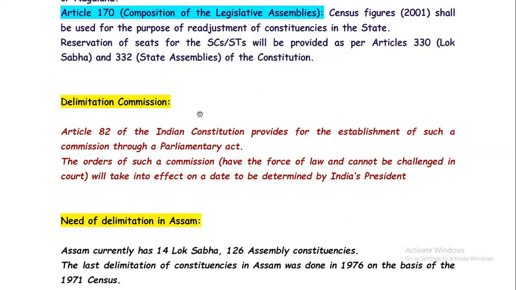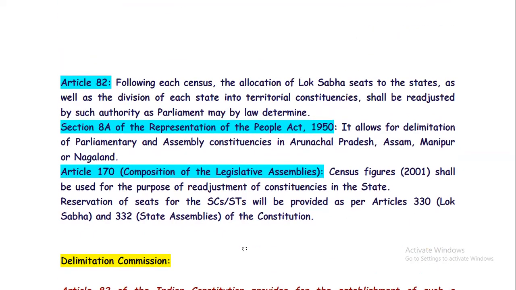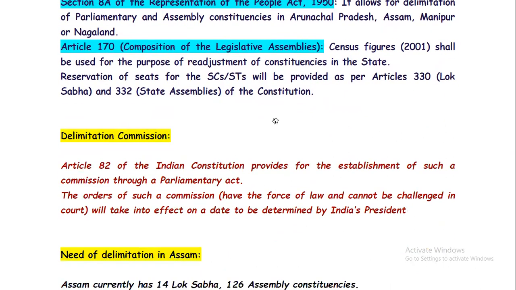Now let's talk about the Delimitation Commission. We got to know what is delimitation: the redrawing of the boundaries which will reflect the current status of the population or census data, thereby the constituency seats will be readjusted. Then who will do this actually? That will be the Delimitation Commission.